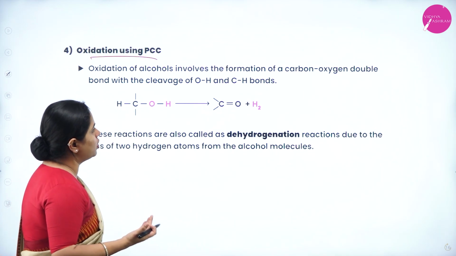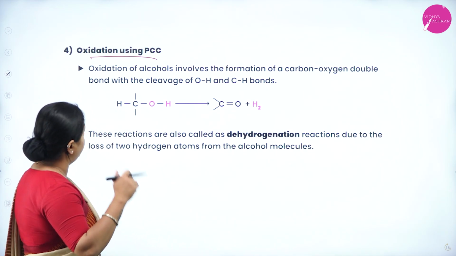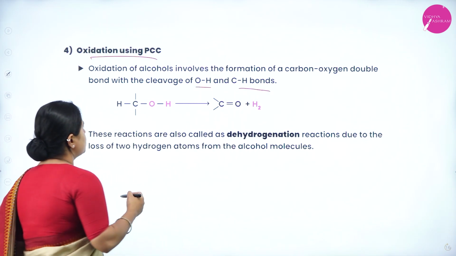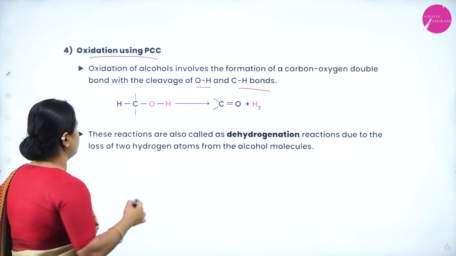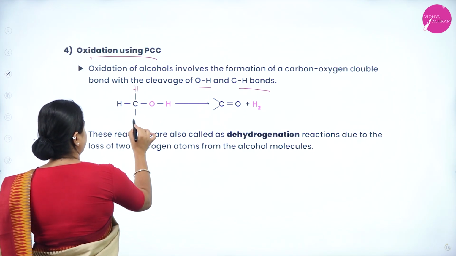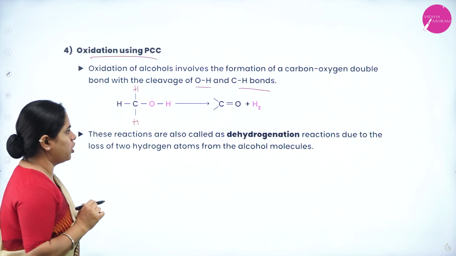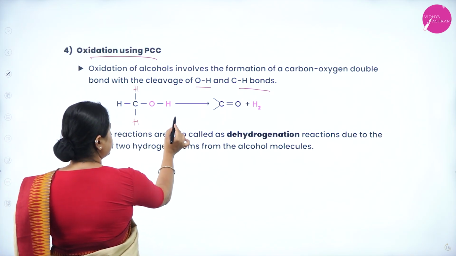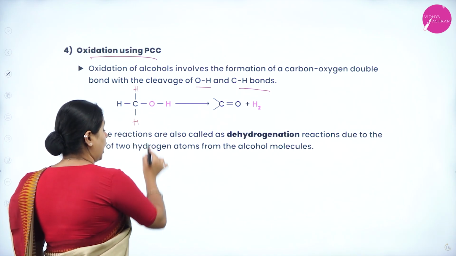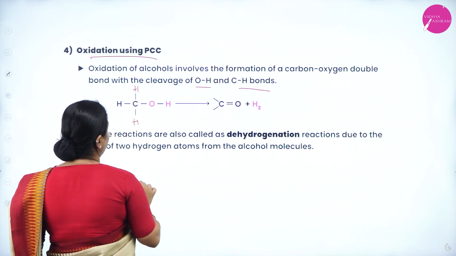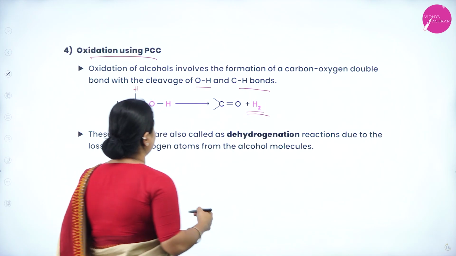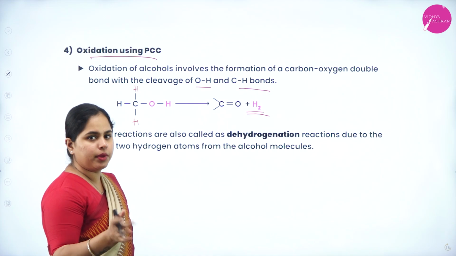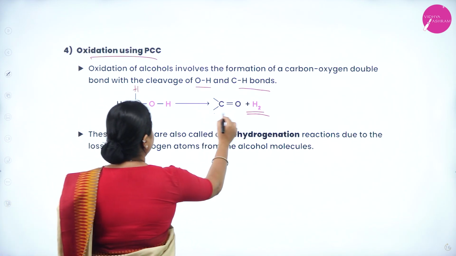So oxidation of alcohols involves the formation of a carbon-oxygen double bond with the cleavage of the oxygen-hydrogen bond and carbon-hydrogen bond. So as you can see, alcohol is shown here. This can be any other group. Let's fill it in with hydrogen itself. So this is your methanol. Now what happens? A cleavage will happen between the oxygen-hydrogen bond as well as the carbon-hydrogen bond also. So now what happens? Hydrogen will be released. That means H2 will be removed. That is also oxidation, right? Hydrogen will be removed from here and you will get a double bond.